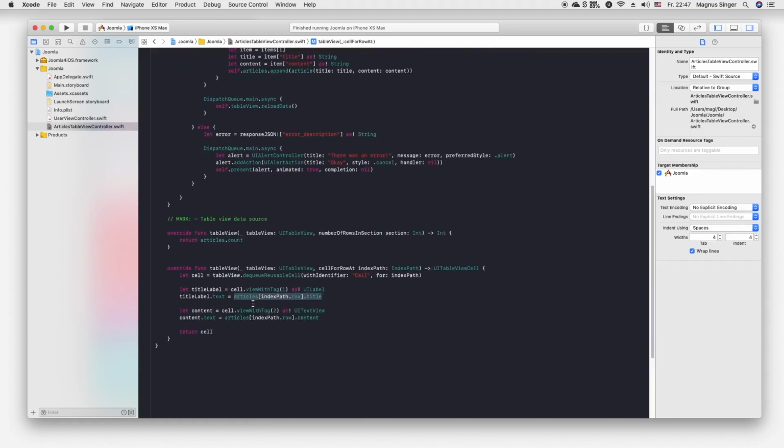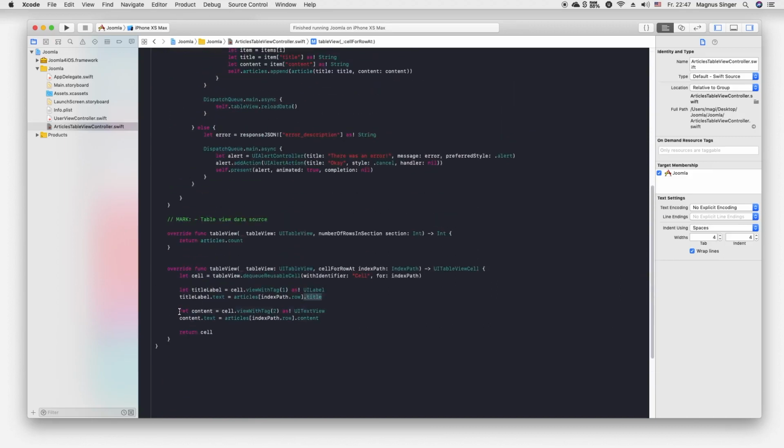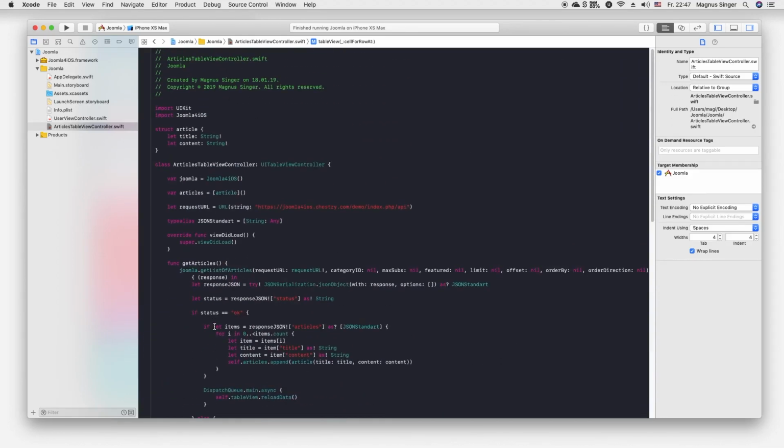So we get the item of the array, which will have the index of the index path of the table view cell, and we access the title of this specific article. Yeah, and the same with the content, and then we return the cell. So let's build and run this and see what happens. I hope we finally get our articles in a beautiful way.